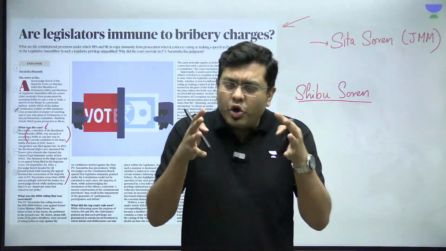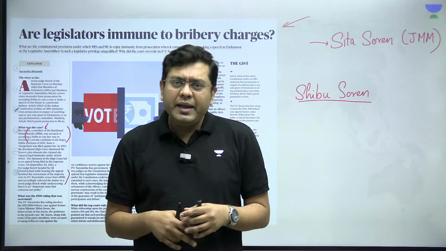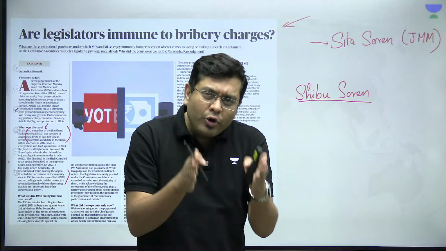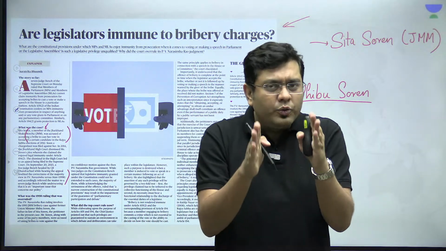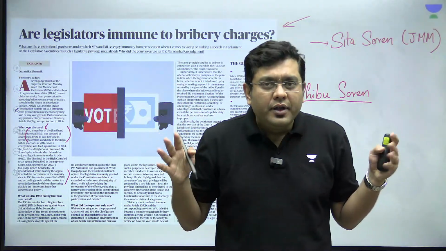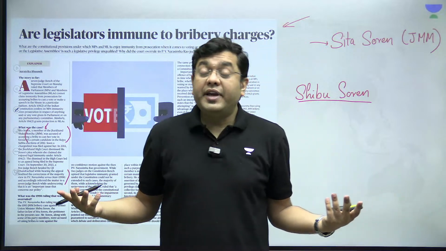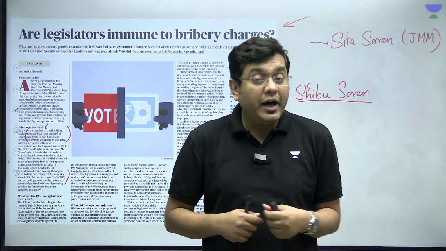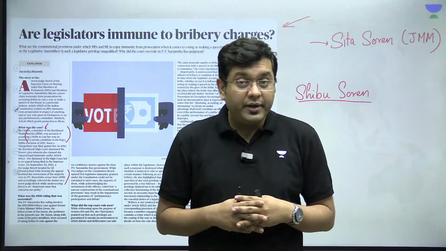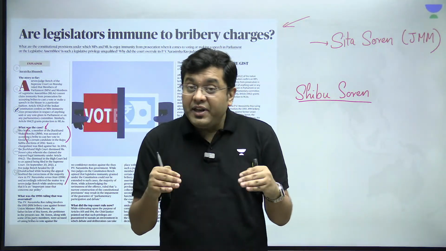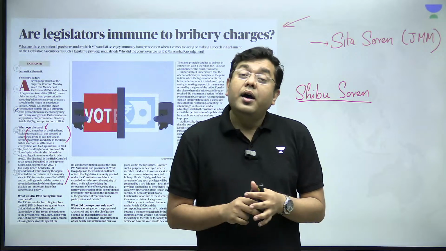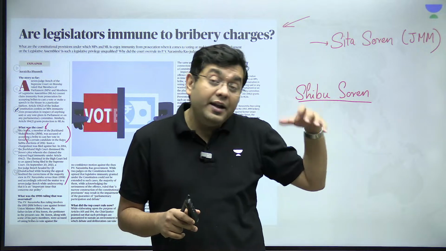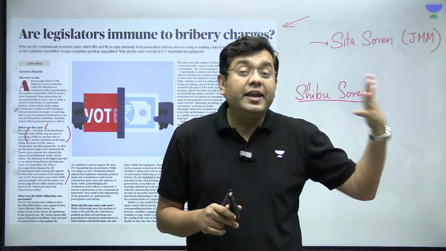But then the majority held the opinion that, if you discern the exact narrow definition as per Article 105, then a parliamentarian is actually free to do what he or she wants on the floor of the House. They are immune to it. So, as per the P.V. Narasimha Rao case, an individual legislator could be held immune, even if they have taken a bribe.